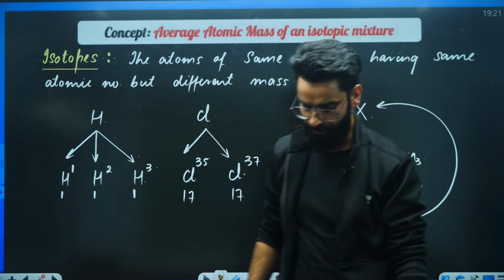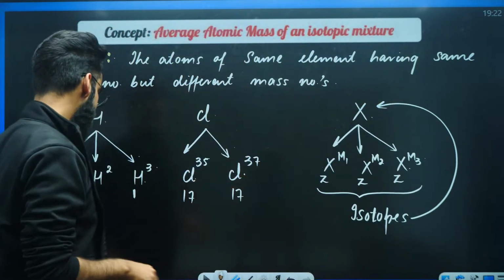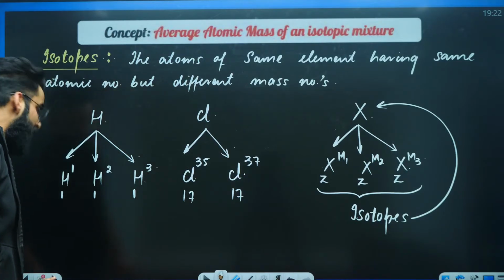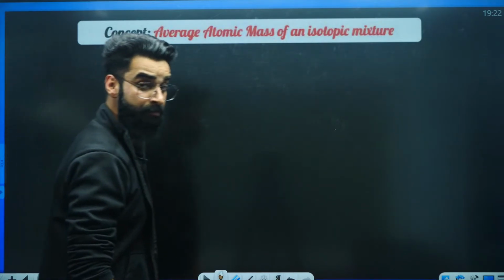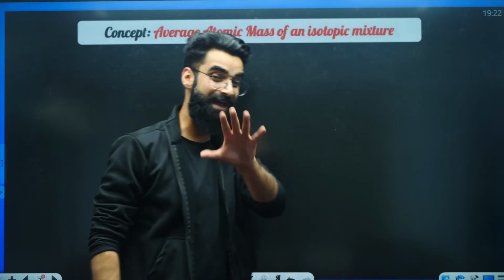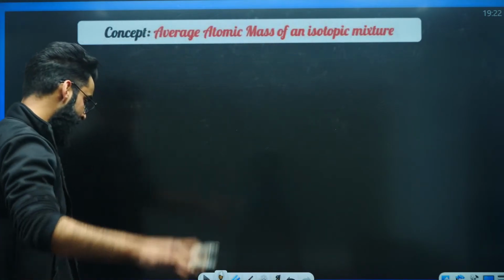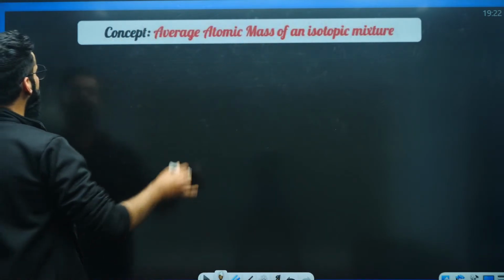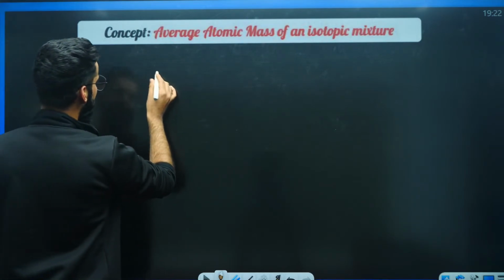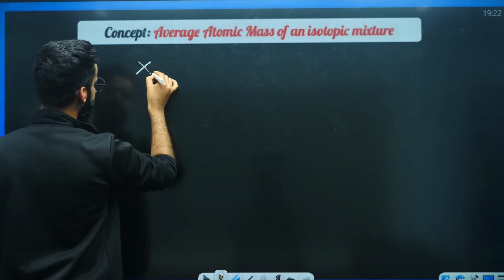Perfect. Now my dear students, let me tell you one simple thing which you are going to remember from now onwards. Understand what I'm going to say. I'm taking an element X again.